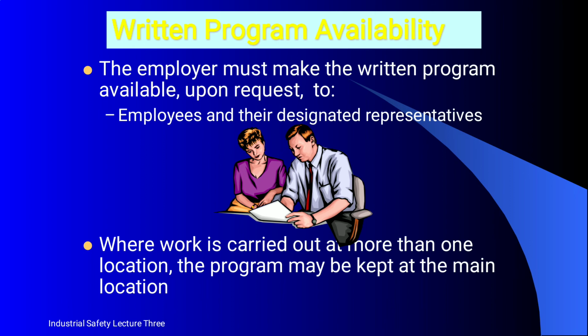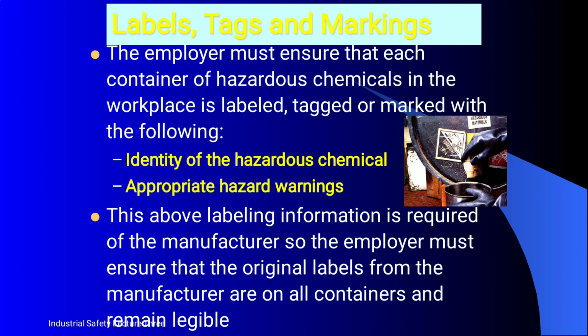Next is written program availability. The employer must make the written program available upon request to employees and designated representatives. Second, where work is carried out at more than one location, the program may be kept at the main location. The labels, tags and markings are the most important thing in chemical safety.